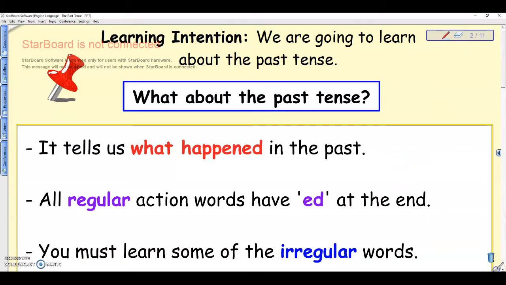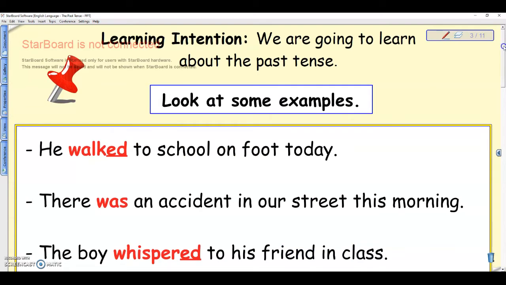Okay, so just to give you a few examples, what does past tense mean? Why do we use it? If I say to you, he walked to school on foot today, the word walked shows that it is something that already happened. He already walked to school. Okay, it's not something that happens every day like in the present tense. He walked to school.